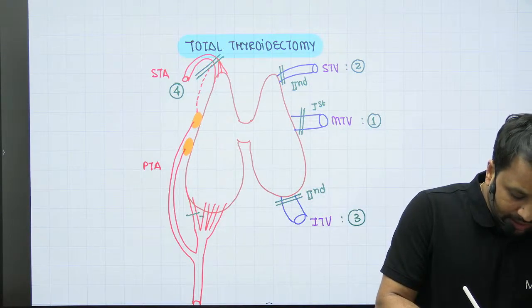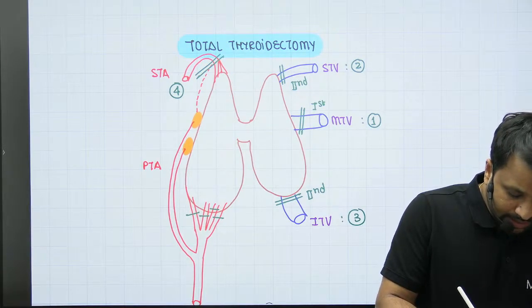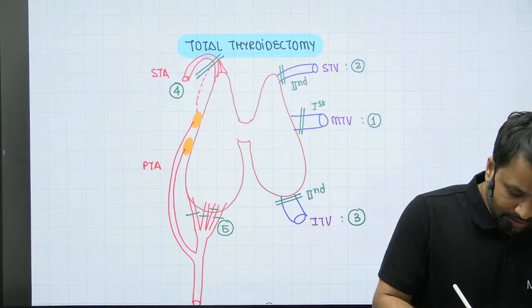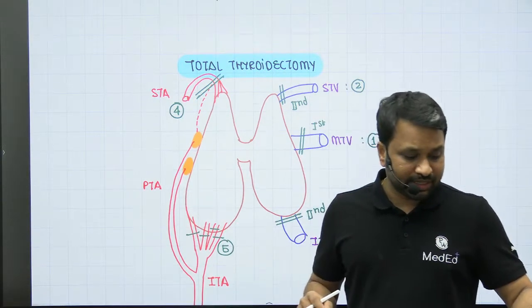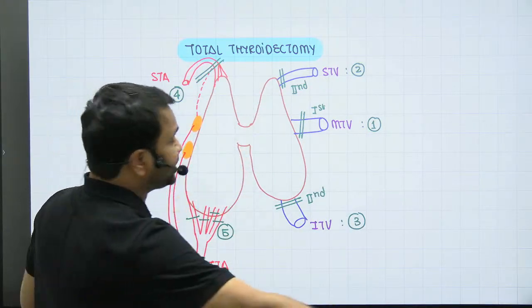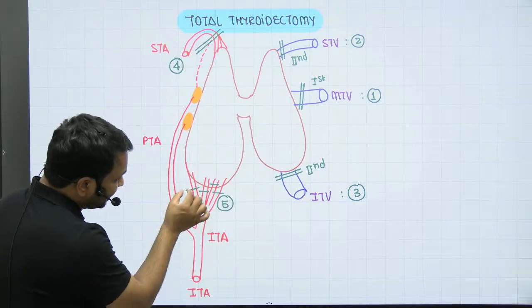Inferior thyroid artery, I will ligate each individual branch. So the last one that we are going to ligate is going to be the inferior thyroid artery. So this is our inferior thyroid artery. See, the difference between these two is, in a superior thyroid artery, I will ligate the trunk directly, that means from the origin itself. As for the inferior thyroid artery, I am ligating each individual branch.